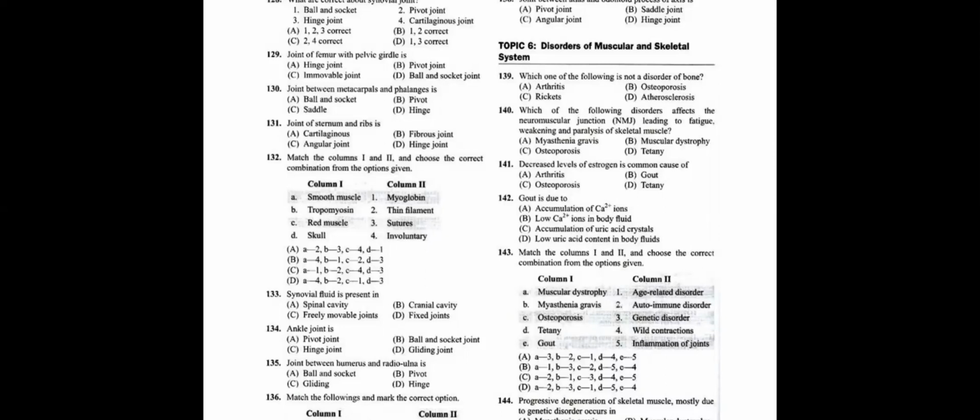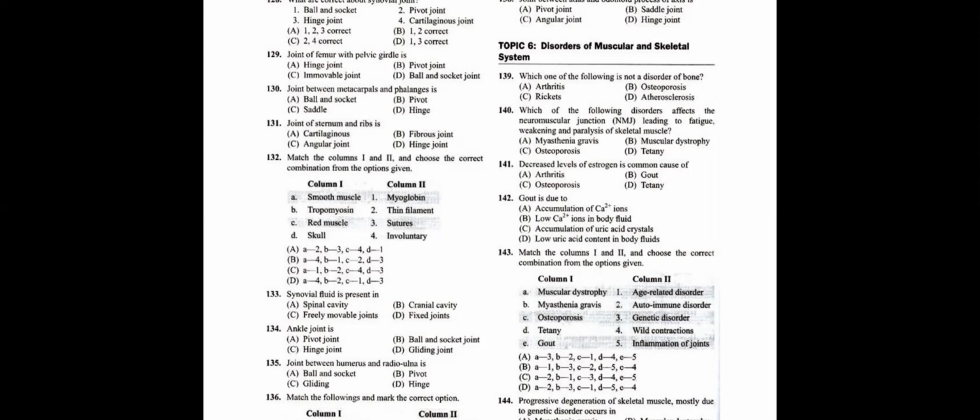Which one of the following is not a disorder of a bone? So we know that arthritis, osteoporosis, and rickets are disorders of the bone. Atherosclerosis is a blockage of the coronary arteries. So atherosclerosis is not a disorder of a bone.